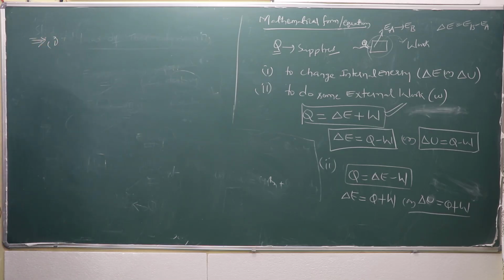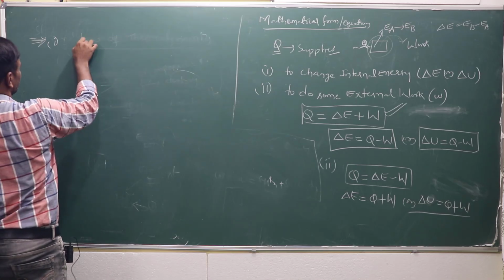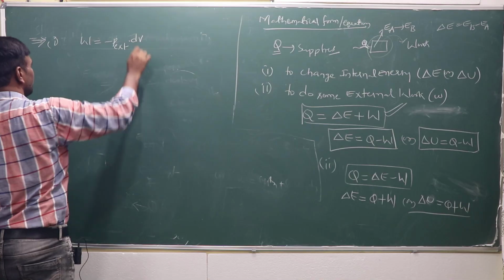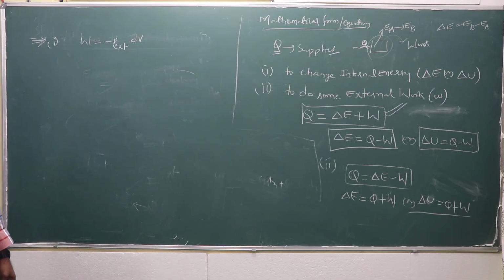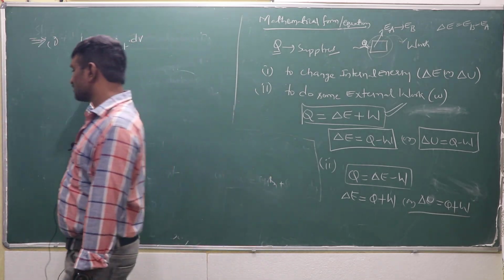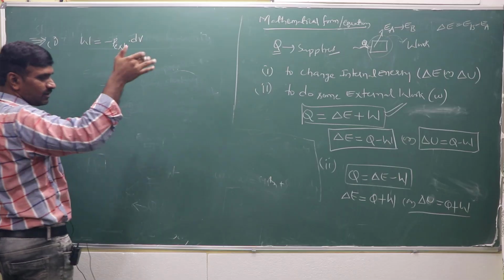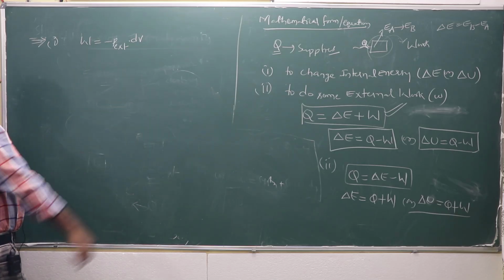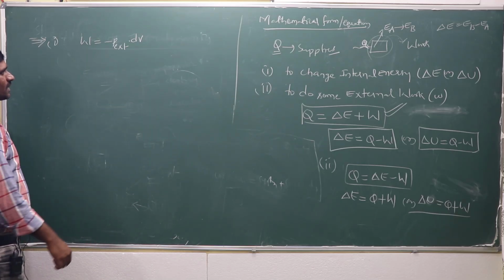Generally W is equal to minus P external pressure into dV. Later, from the problem-solving point of view, I can explain clearly. There are a number of problems also. After seeing the concepts, last we can discuss the problems. W is equal to minus P external pressure into dV.